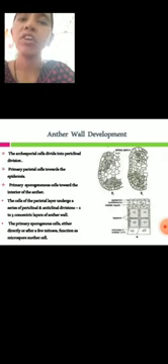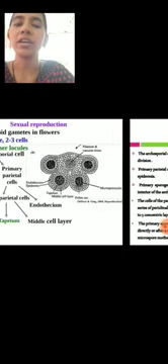Anther wall development. So the young anther is almost oval in shape. It is composed of a homogeneous mass of meristematic cells surrounded by the epidermis. In each lobe, a few hypodermal cells become large in size, with dense cytoplasm and prominent nuclei. These cells form the archisporium. Archisporial cells enlarge radially and divide periclinally, resulting in outer primary parietal cells and inner primary sporogenous cells.